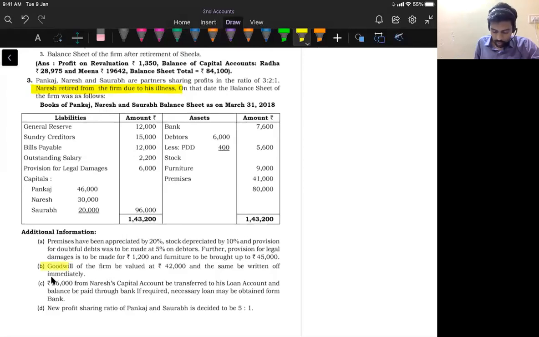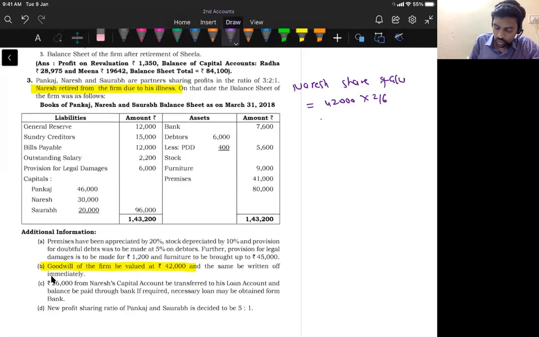They said goodwill of the firm is valued at 42,000 rupees and the same should be written off immediately. So find out Naresh's share of goodwill: 42,000 into 2 by 6 is 14,000 rupees. This is Naresh's share of goodwill.